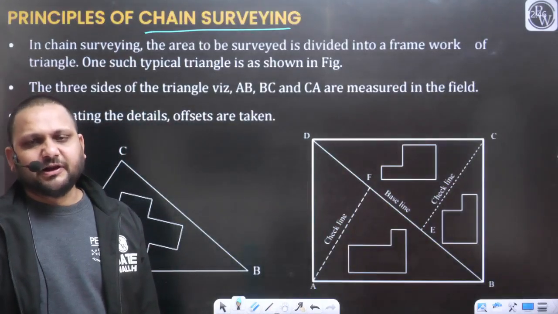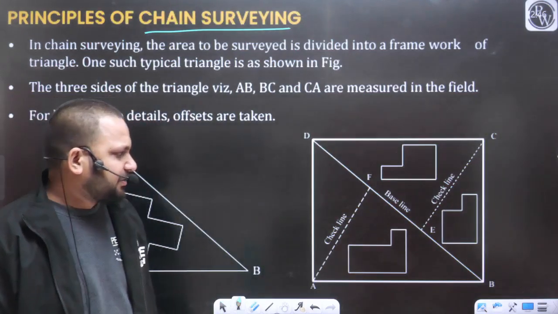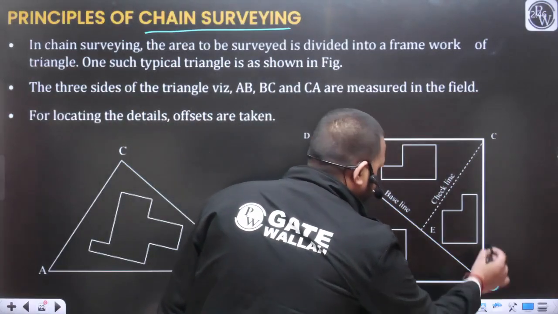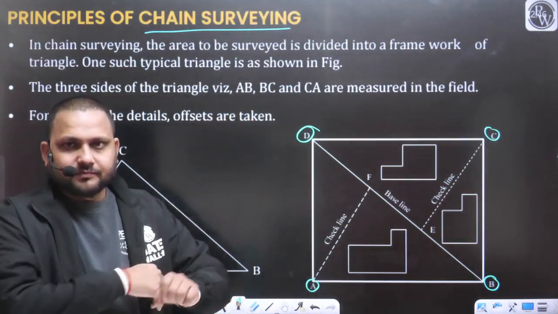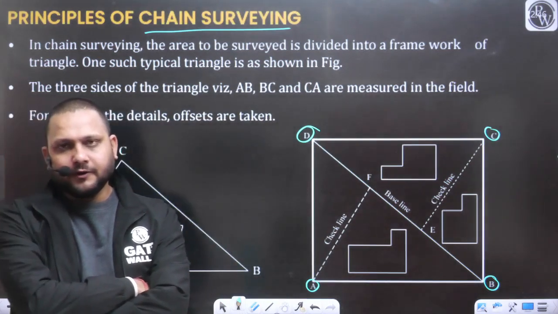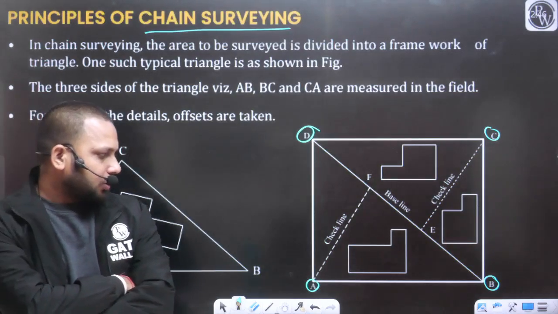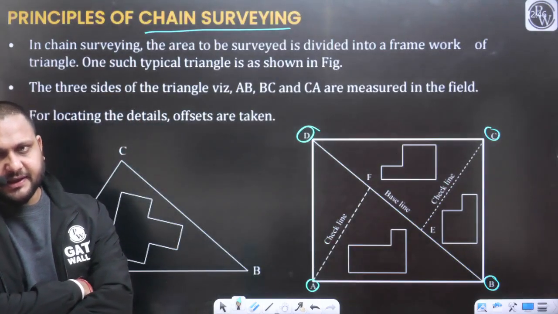As per the first principle of surveying, what will we do? We will define all these control stations or main stations. Yes or no? We have to define this entire area as a whole. So how can we define this entire area as a whole?